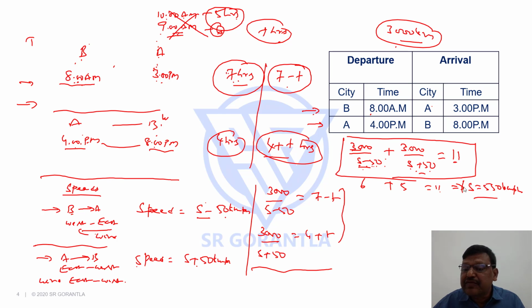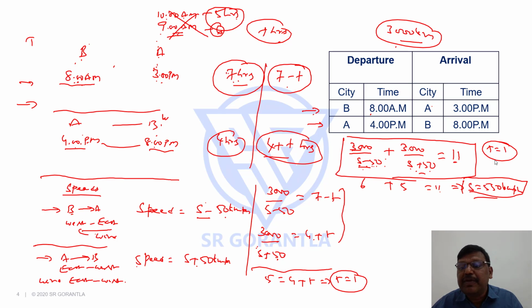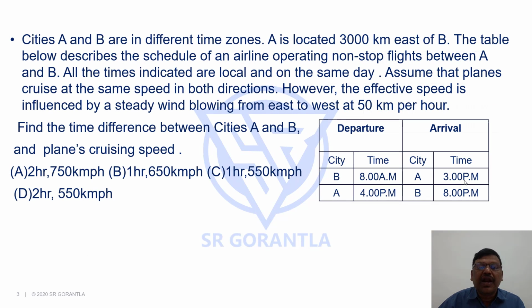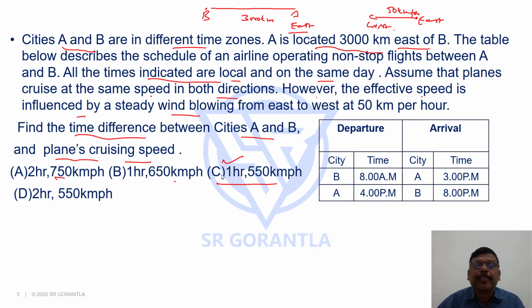Anyhow, once we get the S value, if you substitute the S value in one of these two equations, you get the T value. Suppose I substitute in the second one, 550 plus 50, 600. 3000 by 600 is 5. 5 is equal to 4 plus T, so we can say T equals 1. So the difference in the time zone is 1. The time difference between cities A and B is 1 hour. And the speed at which the plane cruises is 550 kilometers per hour. And our answer choice is choice C.